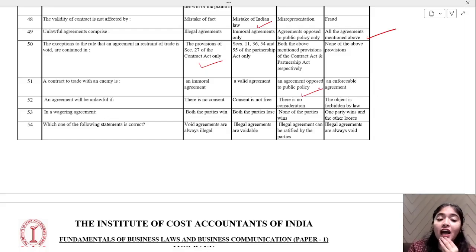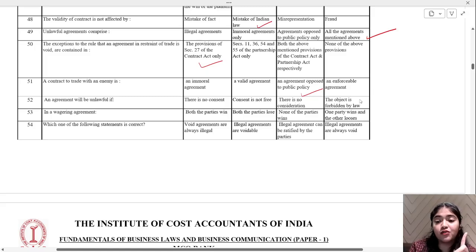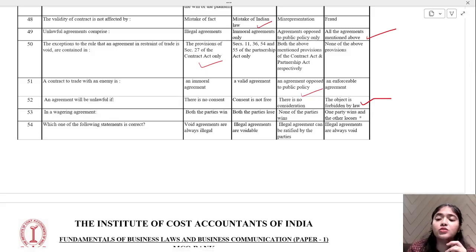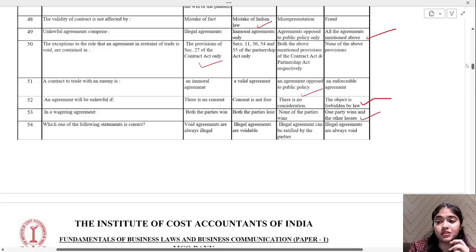An agreement will be unlawful if there is no consent, consent is not free, there is no consideration, or the object is forbidden by law. We are talking about unlawful. So the object is forbidden by law. Your option number 4 will be correct over here. Okay. In a wagering agreement, both the parties win, both the parties lose, none of the parties win, or one party wins, the other loses. That's correct. In the wagering agreement, one wins and the other one loses.